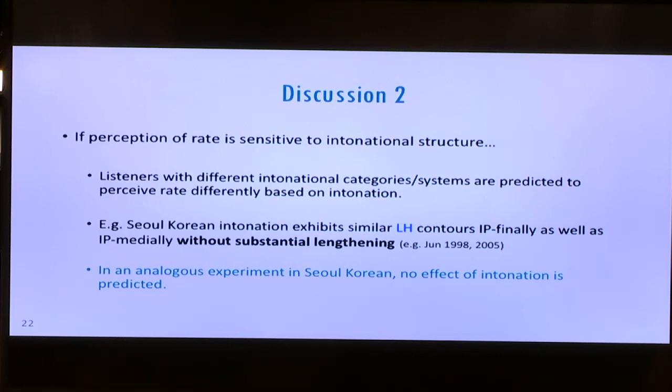Since it's not distributionally restricted to phrasal edges, we predict that it shouldn't sound sped up to listeners when not lengthened, and therefore in an analogous experiment with analogous stimuli in Seoul Korean listeners, we'd expect no effect of intonation.